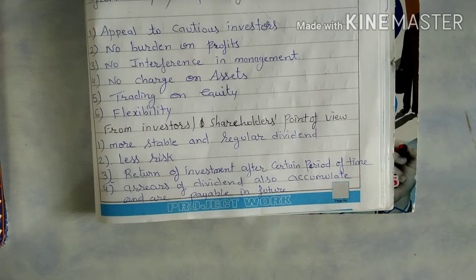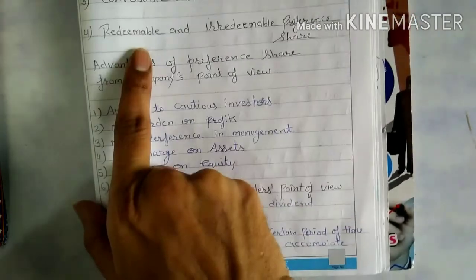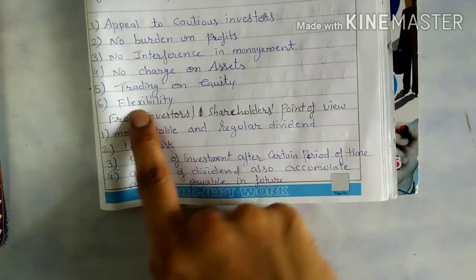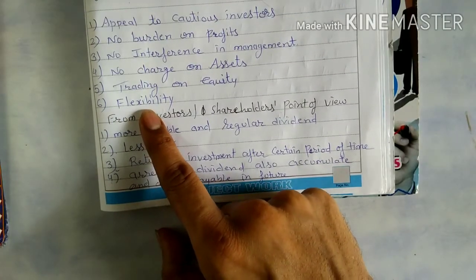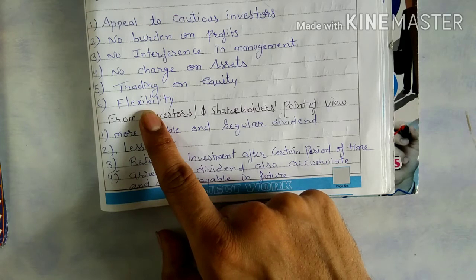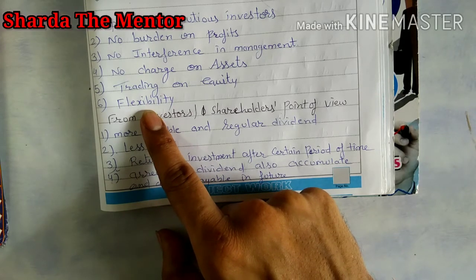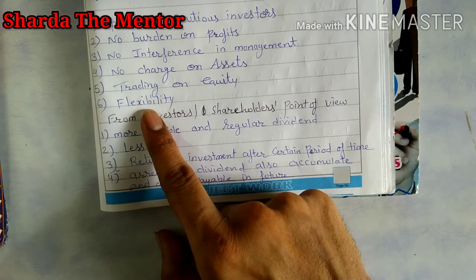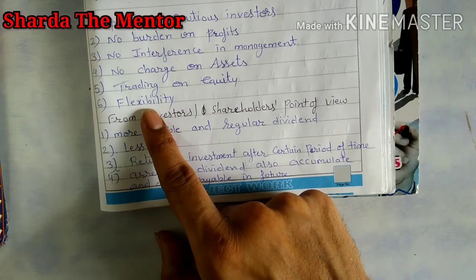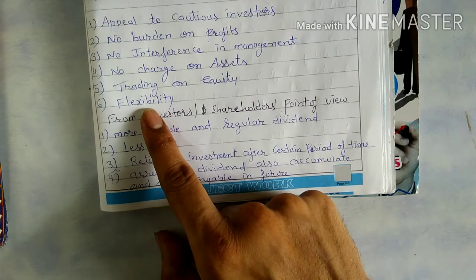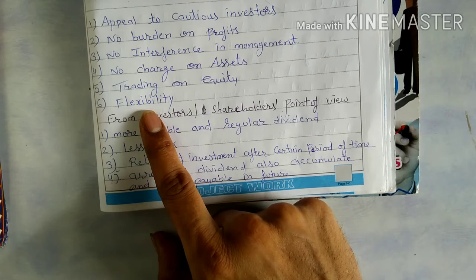Next one is flexibility. When we talk about flexibility, like I already explained that debentures are redeemable. If you have issued equity shares, during the lifetime of the company that equity share can't be redeemed because they are the real owners of the company. But preference shares are considered redeemable shares. So whenever the company has an excess amount of profit, the company can return that amount to the preference shareholder. So that is the flexibility.